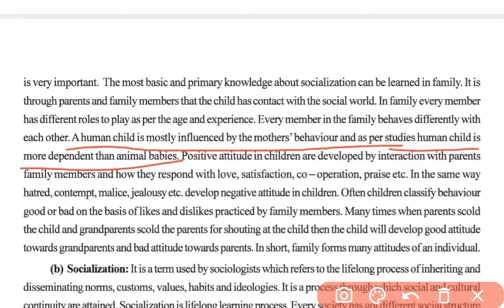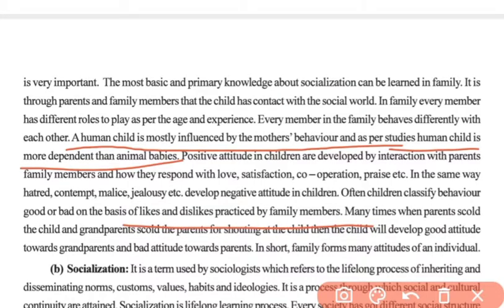Okay. Now the positive attitude in a child will develop if the family members respond with love, satisfaction, cooperation, or praise, etc. And in the same way, if the family members respond with hatred, contempt, malice, or jealousy, a negative attitude will develop in the child. We have often seen that children classify behavior as good or bad on the basis of likes and dislikes practiced by the family members.